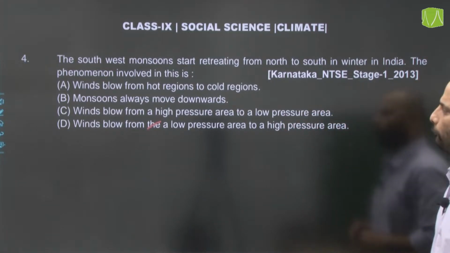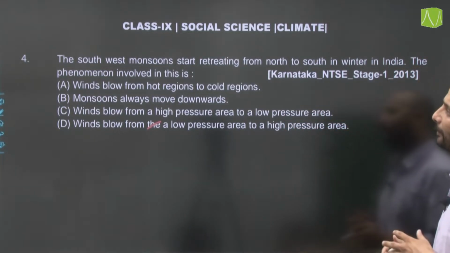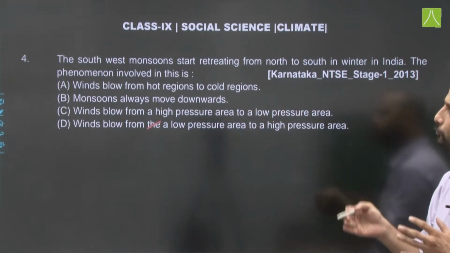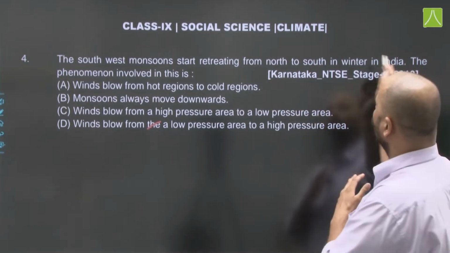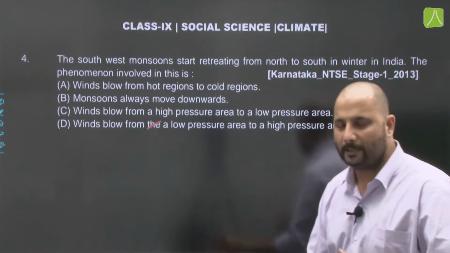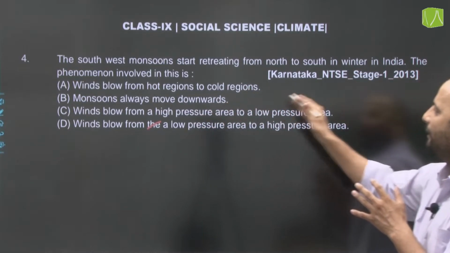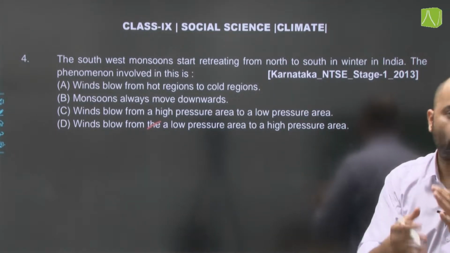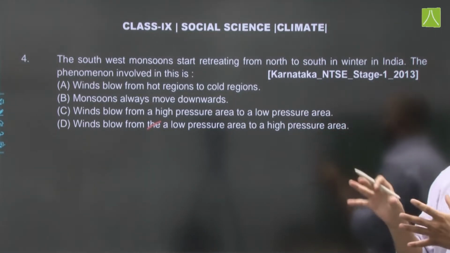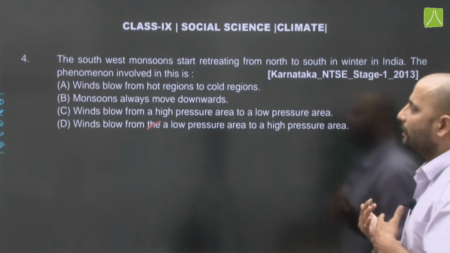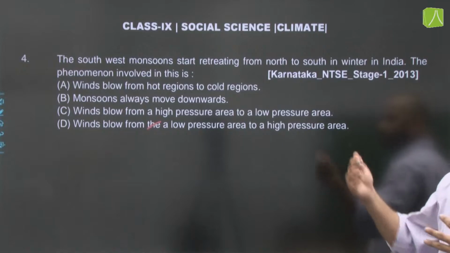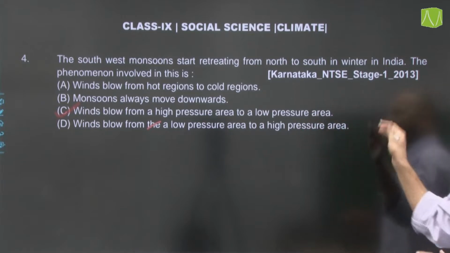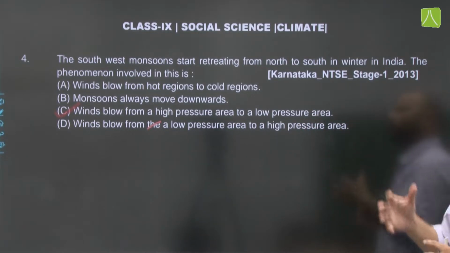Now, the correct answer here would be, first of all we have to understand what the question says. The southwest monsoon, also known as the advancing monsoon, starts retreating from north to south in winter in India. The phenomenon involved here would be winds blow from a high pressure area to a low pressure area. As we know, during the winter months the pressure conditions over India change and a low pressure area is created in the Bay of Bengal region, and there is a seasonal reversal of the wind system. So, option number C here would be the correct answer, that is winds blow from a high pressure area to a low pressure area. Moving on to our next question.